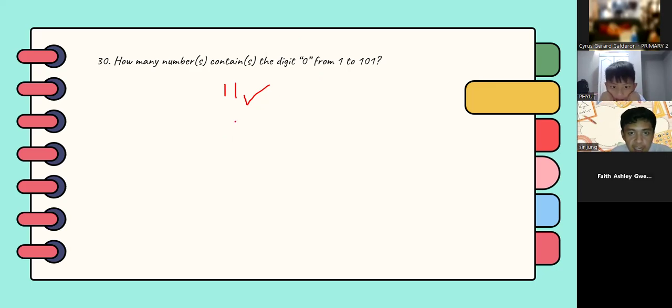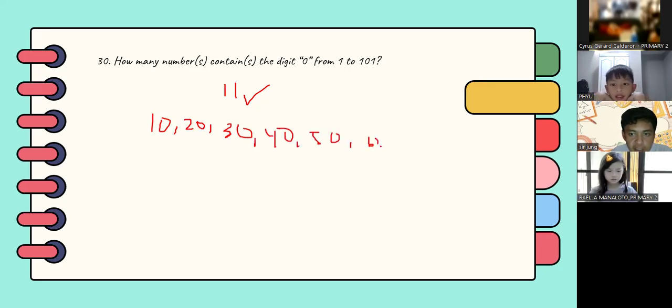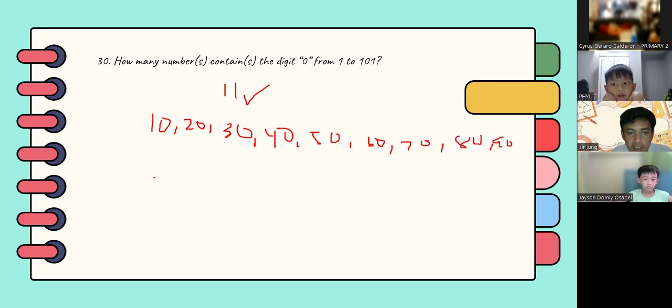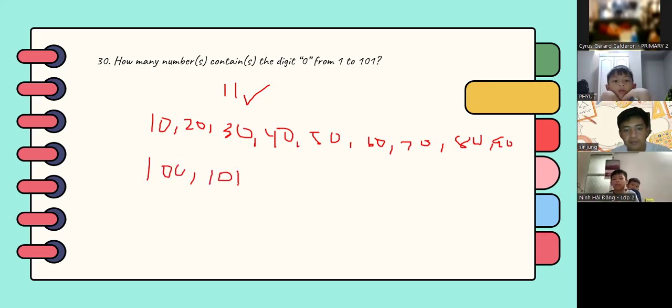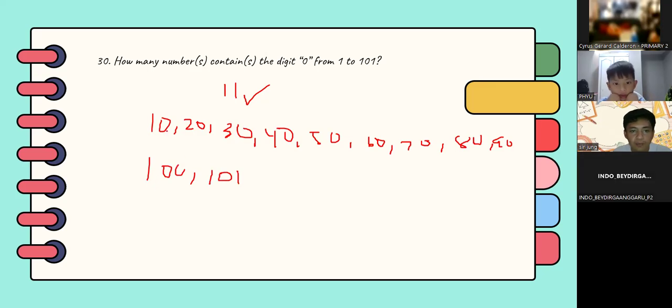So anyway, the answer here is 11. So we have 10, 20, 30, 40, 50, 60, 70, 80, 90, 100, and 101. So you have 1, 2, 3, 4, 5, 6, 7, 8, 9, 10, 11. 11 numbers that contain 0.